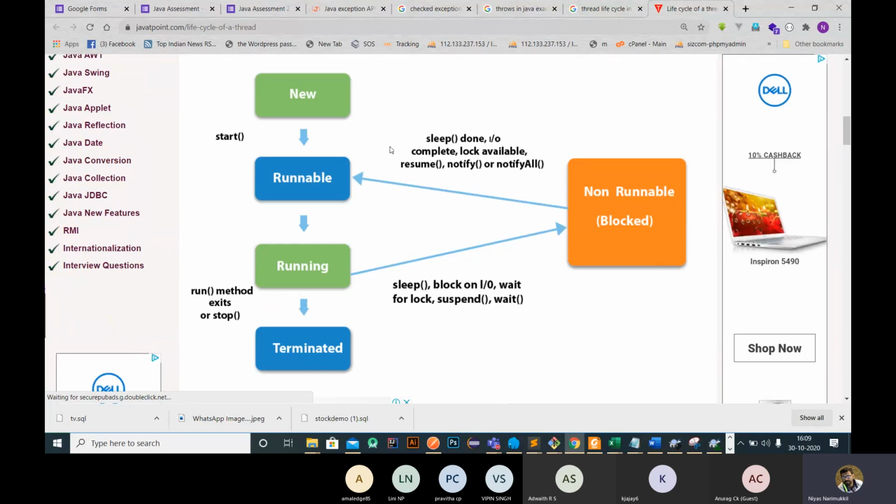If you call the sleep method, that thread will sleep for this many milliseconds. If you sleep for 1000 milliseconds, that thread will sleep for one second, and only after that will the thread resume the operation. So that is how the life cycle scenario happens. Okay, so you need to go with this life cycle scenario.